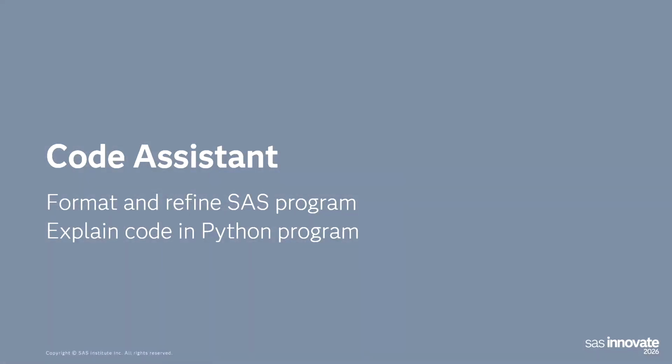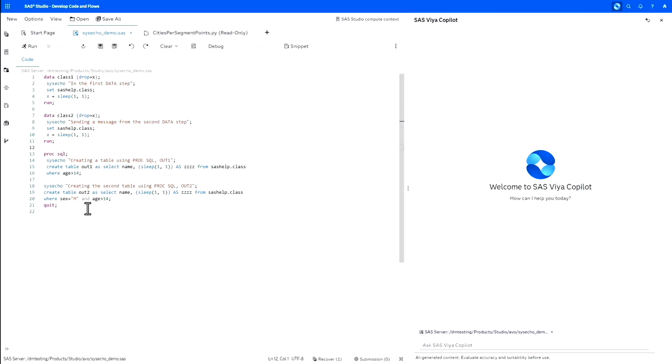So now, enough of the slides. Let's take a look at real examples. In the first demo, we're going to see 3 different examples of how you can use Copilot. We will use Copilot to format the code and refine the code for such a program, and we will use Copilot to explain a block of code in a Python program. So 3 different actions. Let's get started. I'm actually using videos for this demo, but if you would like to see some of this live, I'm at the Data and AI Studio booth in the Innovation Hub, so please feel free to come by anytime. But now let's get started.